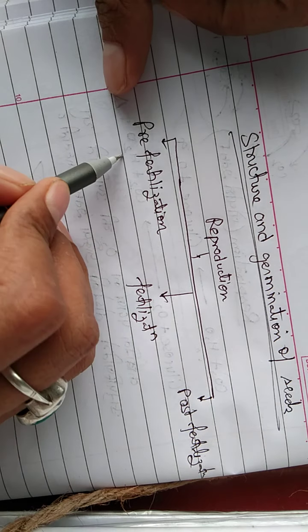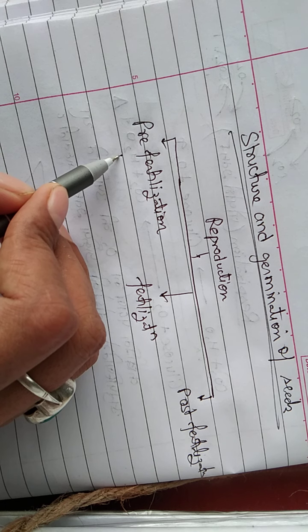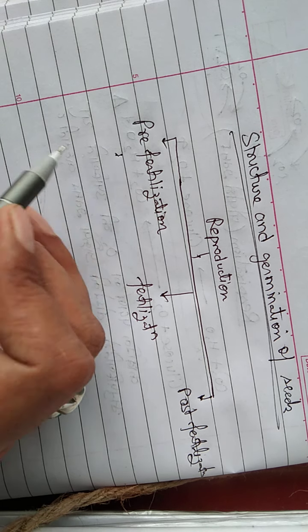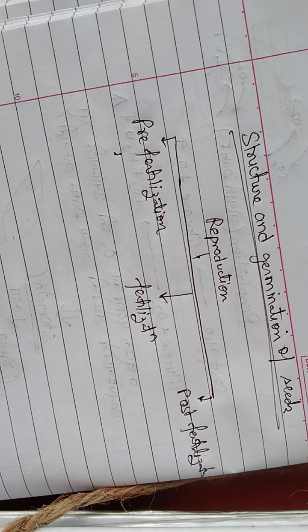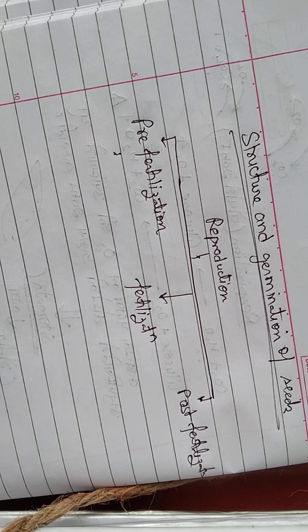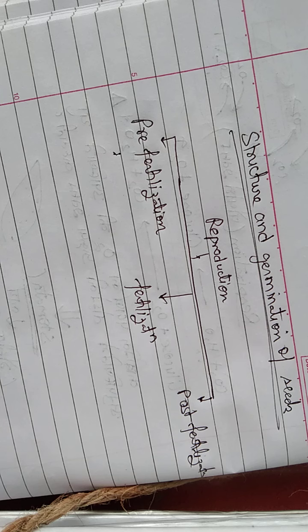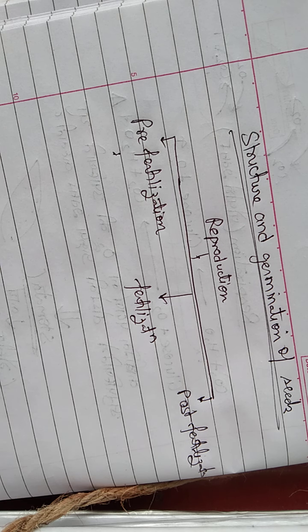Pre-fertilization includes gametogenesis. Gametogenesis means formation of gametes. How does formation of gametes take place? In case of male, formation of pollen grain occurs, and in case of female, the ovule which is formed has its own egg nucleus which finally gets fertilized to form embryo.